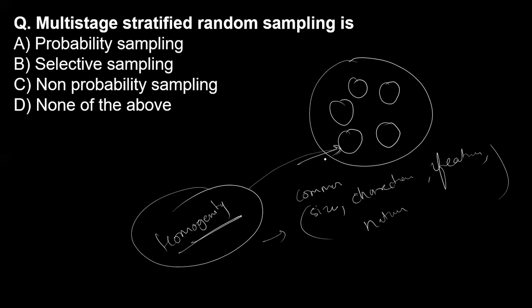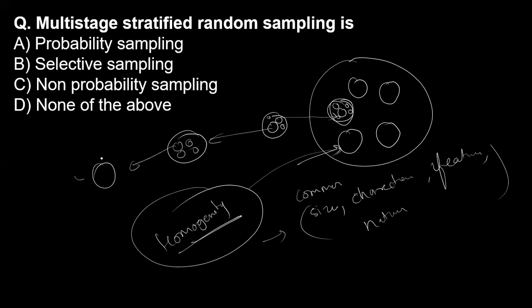And if you are making groups according to their size, intentionally, it is a multi-stage stratified sampling. Multi-stage when this is stratified. What is multi-stage? In this homogeneity you pick one group; from that group there is another group, so from that group you also take one group; and again from that group you take one group.